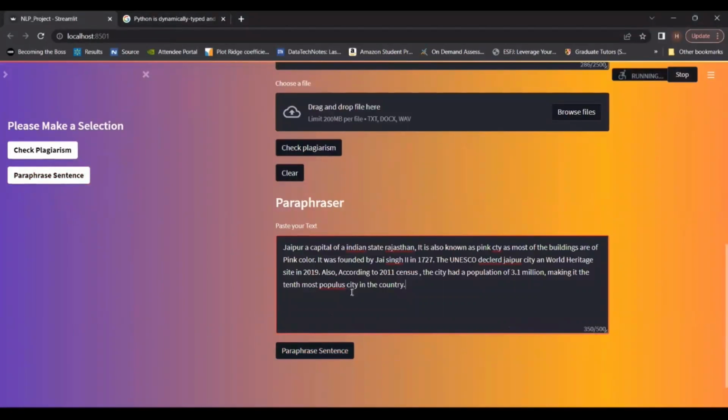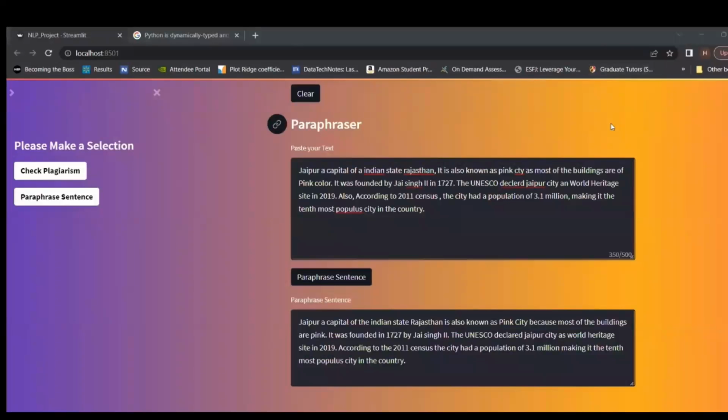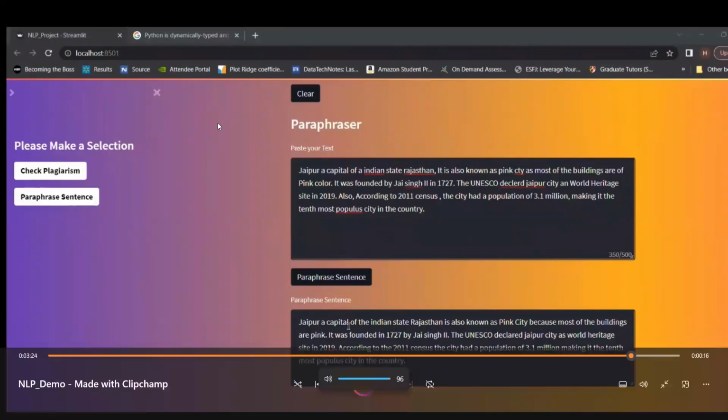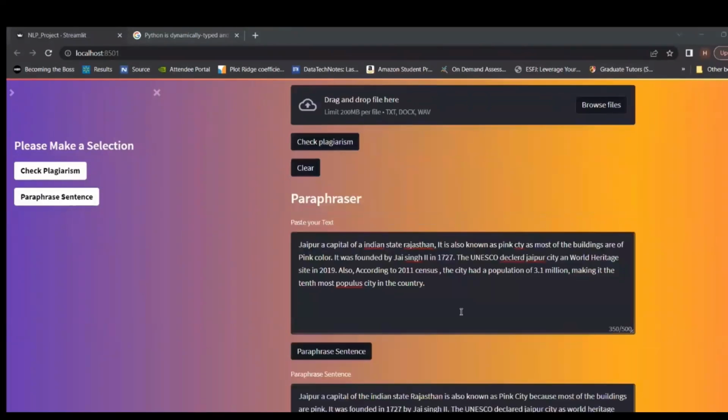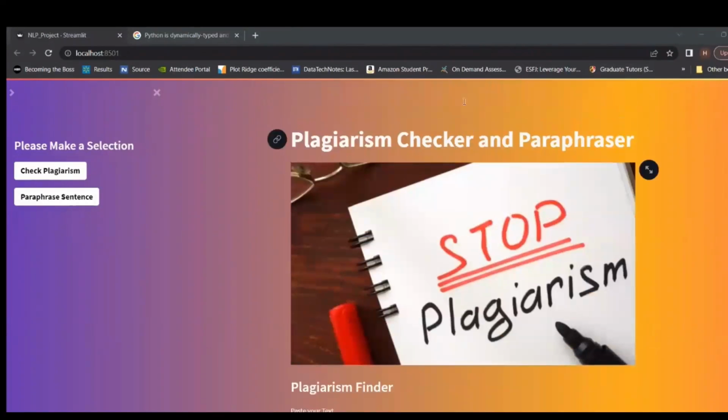it's processing the text first. Then, on clicking paraphrase sentence, it will paraphrase it, so let's wait. So here it has paraphrased the sentence perfectly. The English mistakes, the spelling errors and the grammatical errors have been corrected, and some words have been converted back to basic. So that's how the paraphraser works, and it's working very well. That's all for our demonstration of the project.